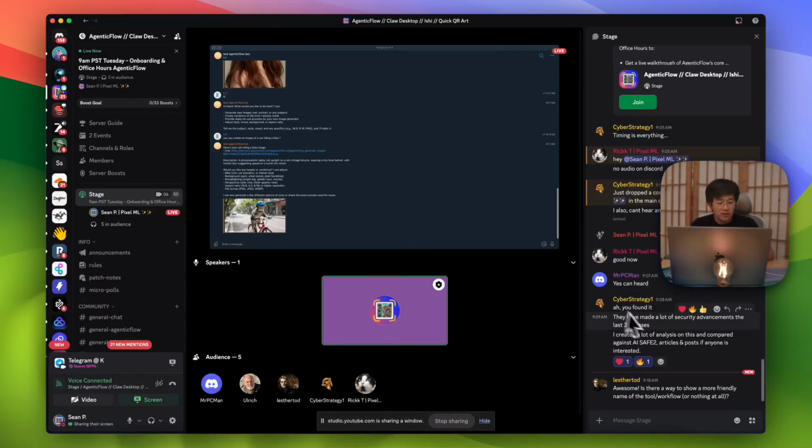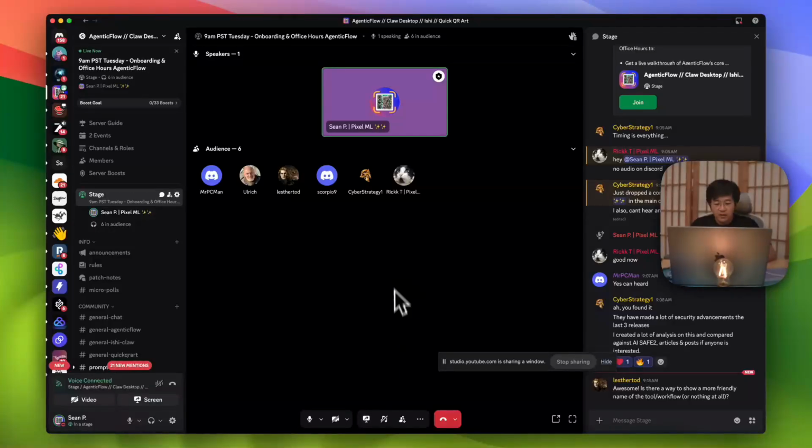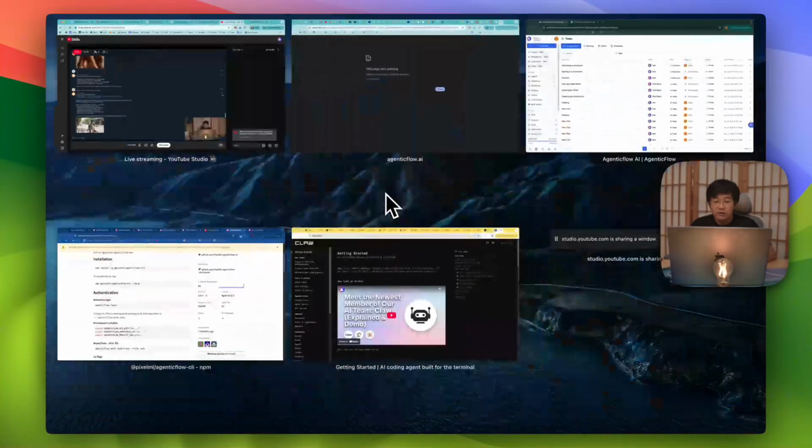Let me switch to this one. Is there a more friendly name for the tool workflow or nothing else? Yeah, I think we can do something about that. At the moment, because we are taking the workflow username, that is not friendly, but I think we can easily change it into something like workflow name. The workflow name is going to be something that you define on the top, and definitely we can enhance that easily. So allow me to switch into my AgenticFlow, and I will show you.